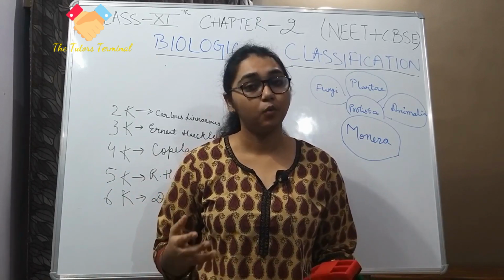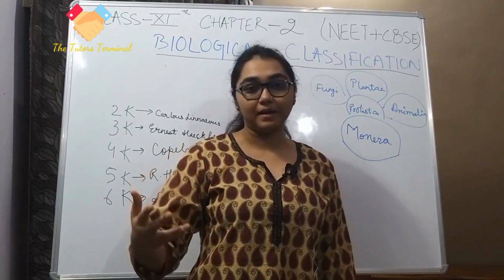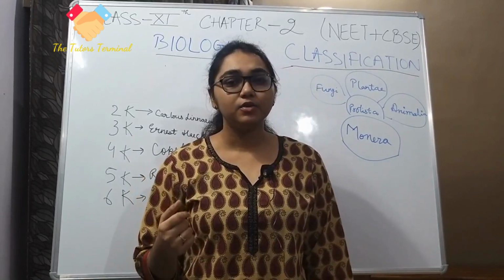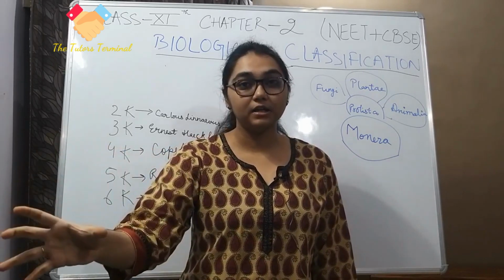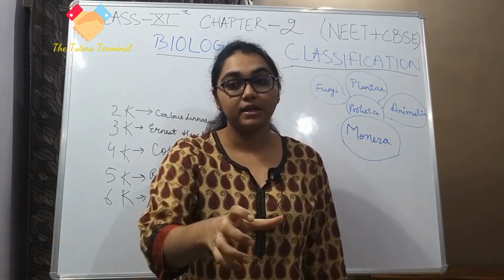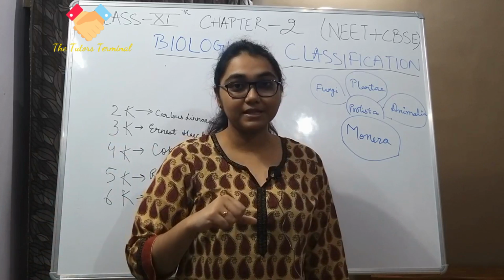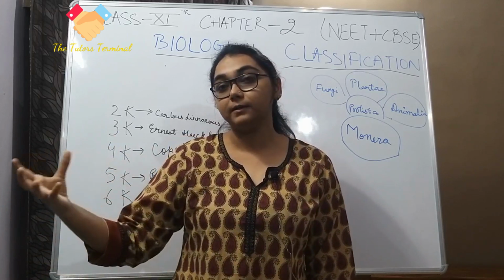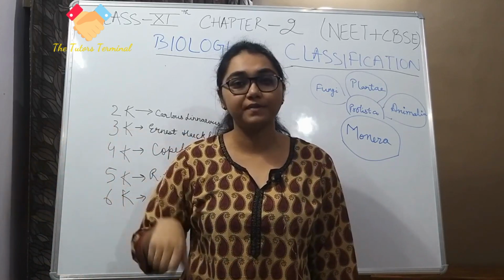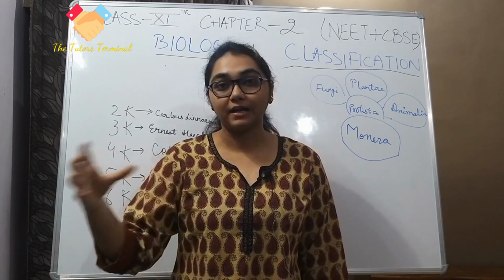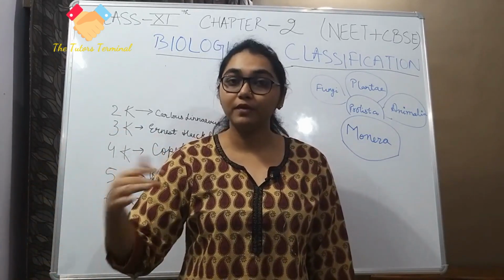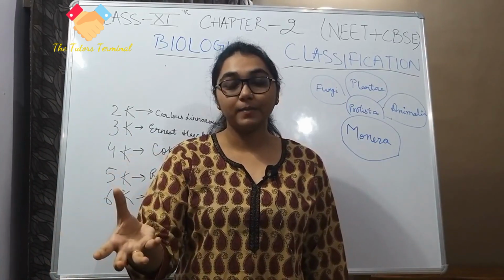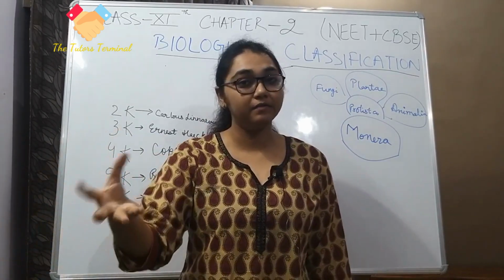Early man used to think that I should classify my cattle, my predators, my crops on one side, my wild crops on another side, my cattle that can give me milk and food on one side, and those animals that eat my cattle on another side.